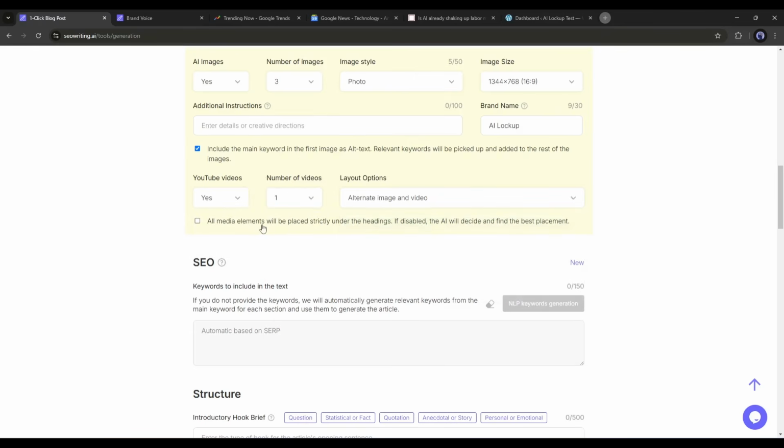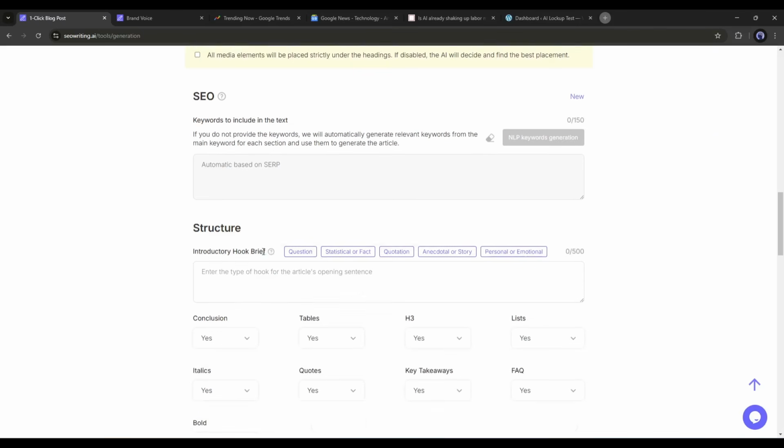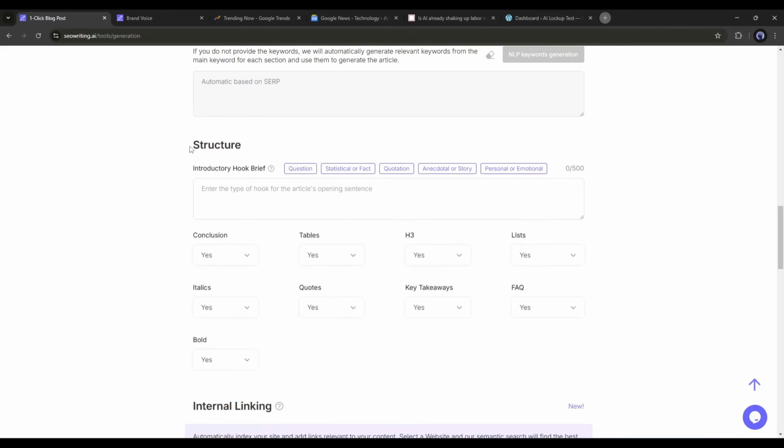Alright, after completing the Media Hub setting, come to the SEO setting. SEO setting is one of the most important parts of blog writing. It will help to rank on search results. If you have the keywords for your article, then you can paste them here. If you don't know about keyword research, don't worry. SEO Writing AI will research keywords for you. Okay, let's move on to the next step, structure setting.